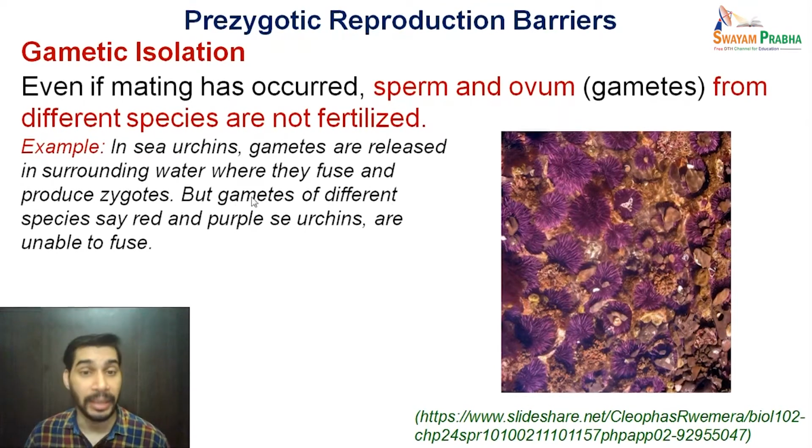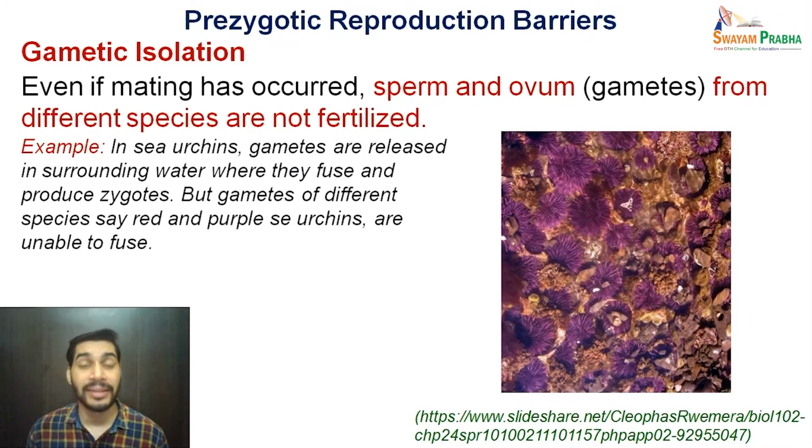But gametes which are belonging to different species, let's say red and purple sea urchins, are unable to fuse with each other. Means the sperms and ovum do recognize each other. If they belong to the same species, they do fertilize with each other. If sperm is from one species and ovum is from another species, they are unable to recognize each other, they are unable to fertilize each other.